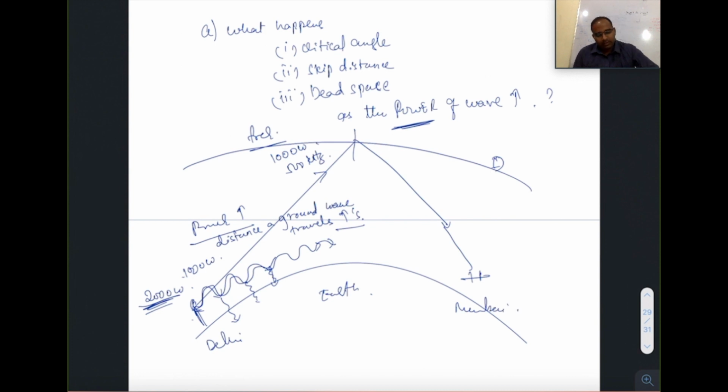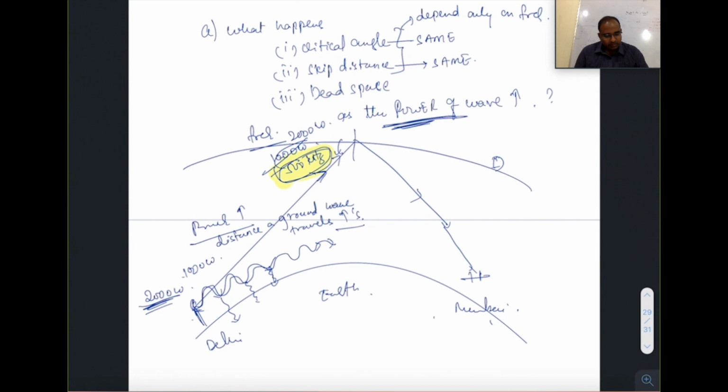Even though you send the next wave as 500 kilohertz only, but this time 2000 watts, still it will be received here only because the critical angle and skip distance don't depend on power, they depend only on frequency. So they will not change with increase in power. So critical angle will be same, skip distance will be same.